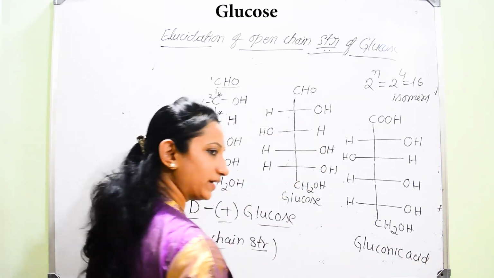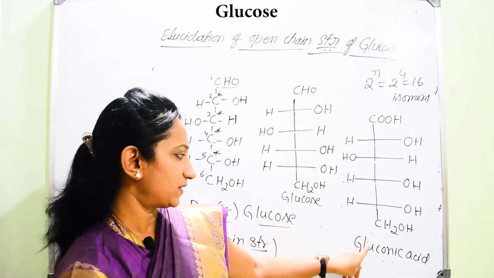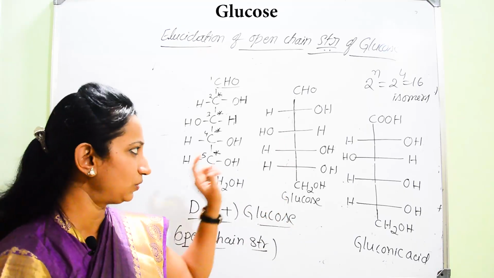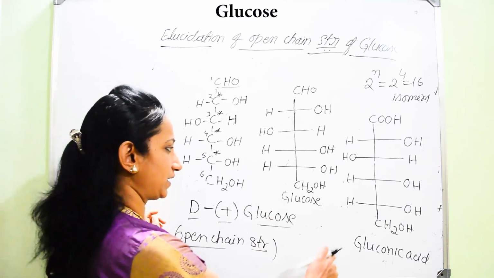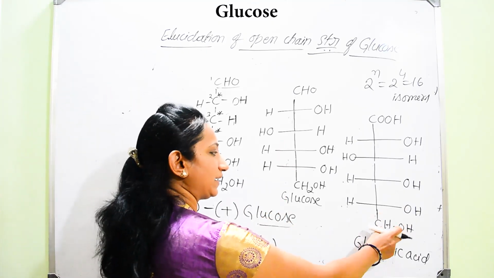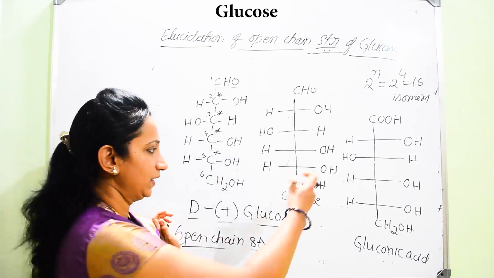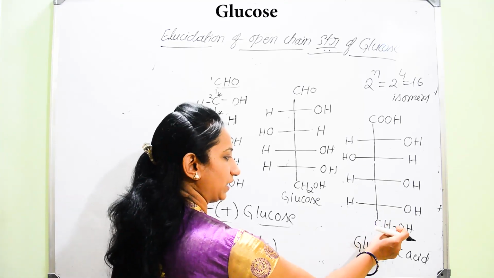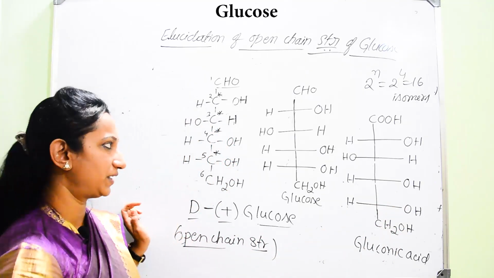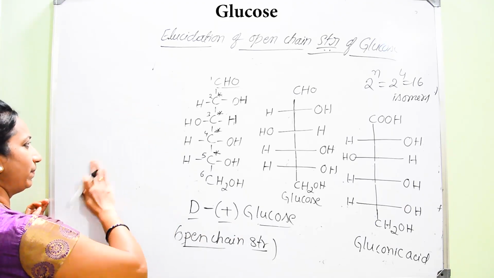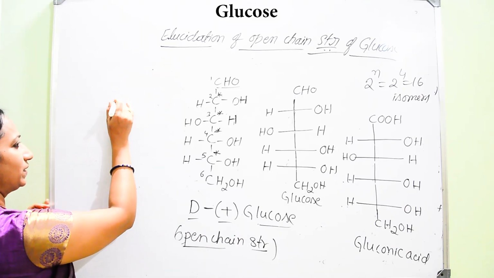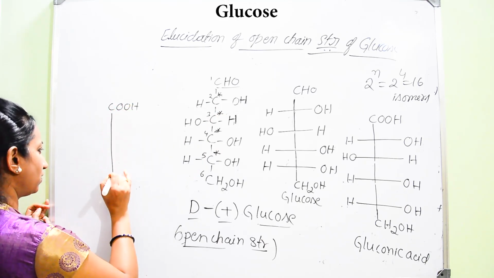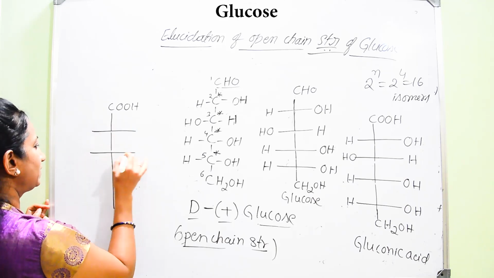Now you got the idea of how we represent the Fischer structure for gluconic acid with the help of the Fischer projection formula of glucose. Similarly, one more structure you can remember: we get glucaric acid on interaction of glucose with a strong oxidizing agent, HNO3. Here the terminal primary alcoholic group will also undergo oxidation. Let me represent that by projection formula. Here the terminal position is also COOH. Then draw a straight line with 4 dashed lines.